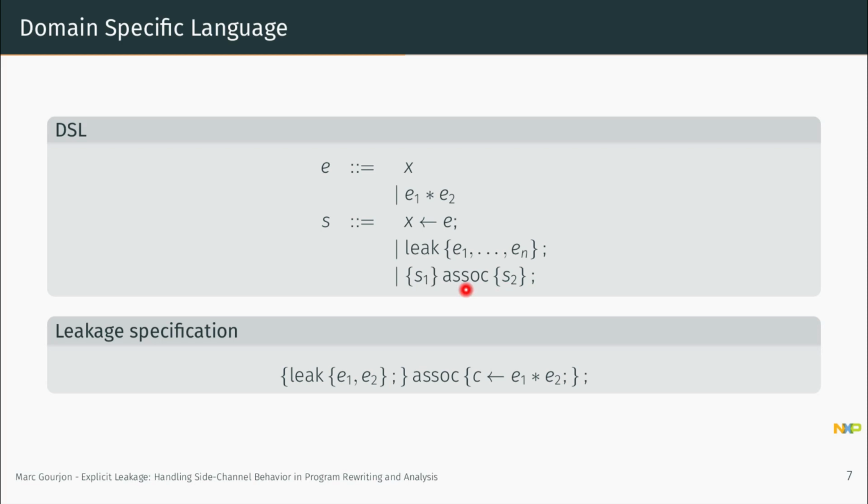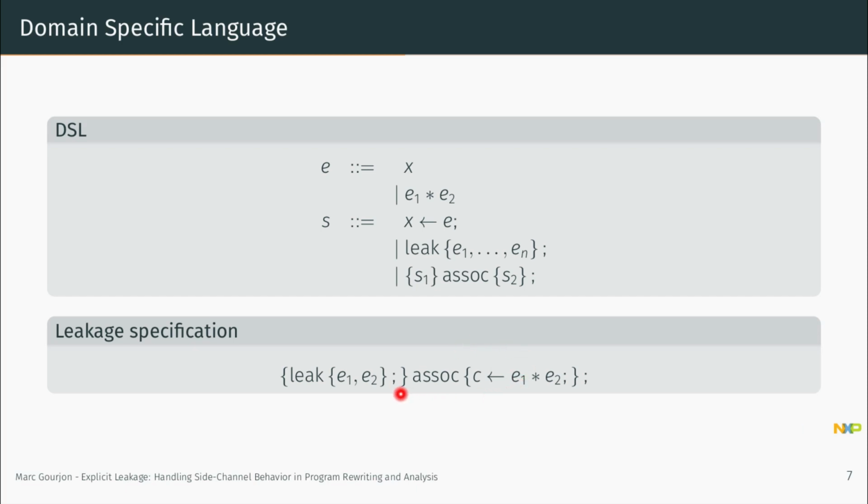So ASOC is meant to say that one statement cannot exist without the other. So S1 cannot exist without S2 and vice versa. This is used to keep the binding between leak statements and semantic cause intact.